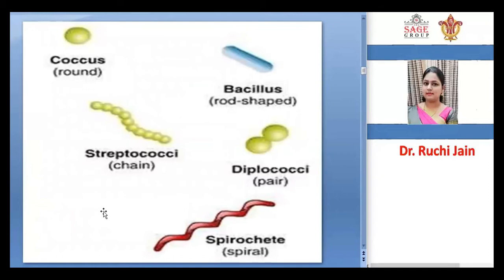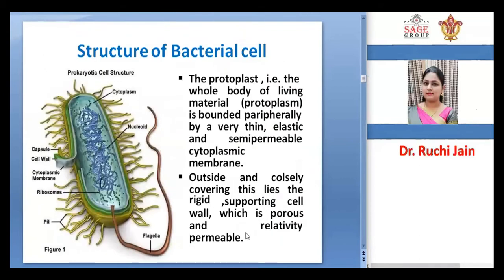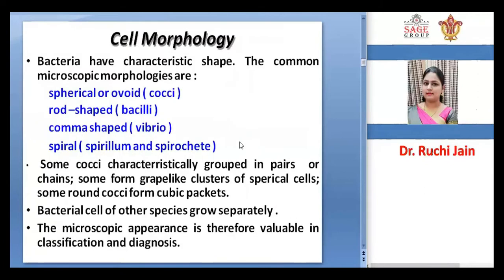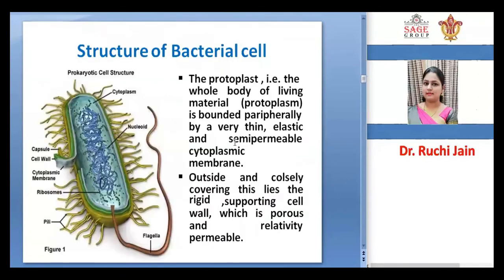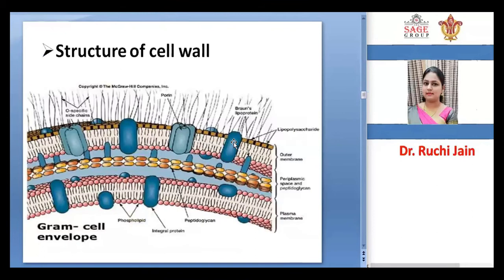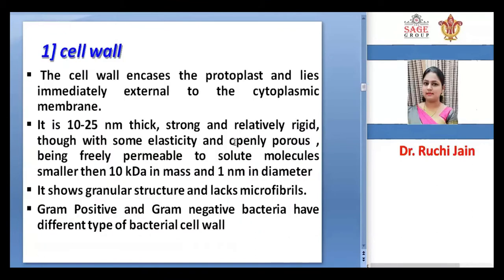These are some shapes of bacteria, that is Coccus, Bacillus, Streptococci, Diplococci, Spirochetes. Structure of bacteria we have discussed in the previous class. Cell morphology, structure of, now the cell wall.